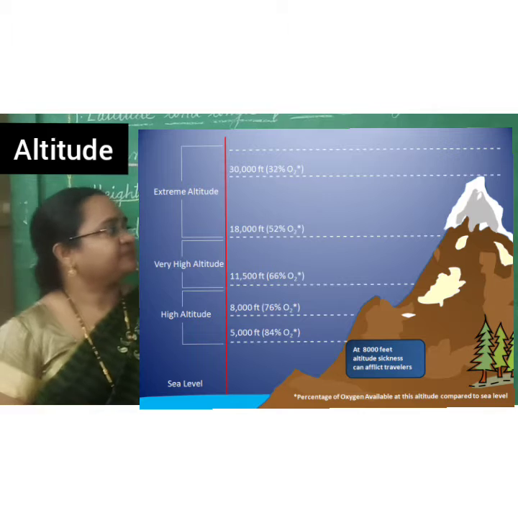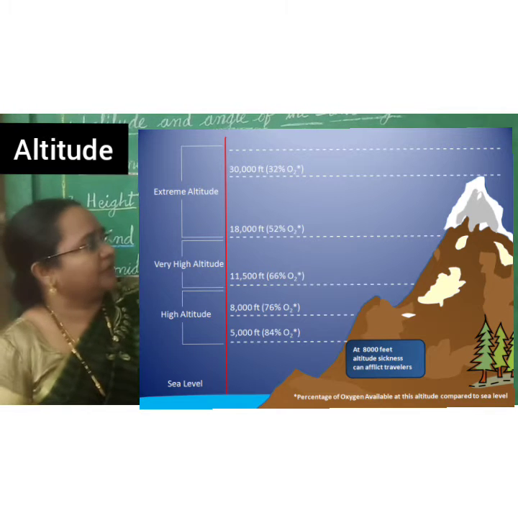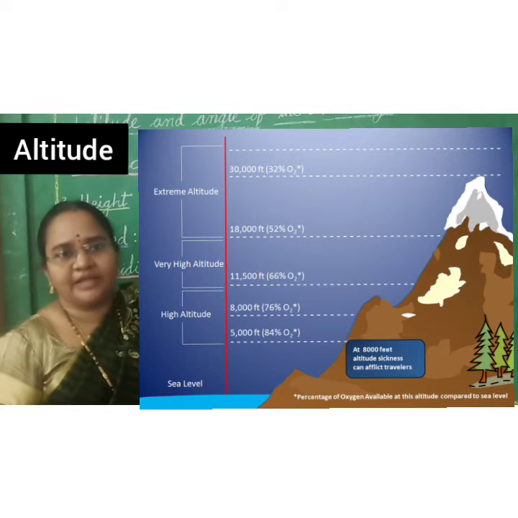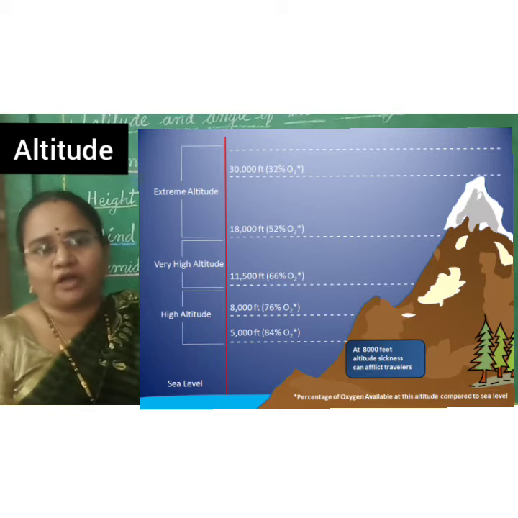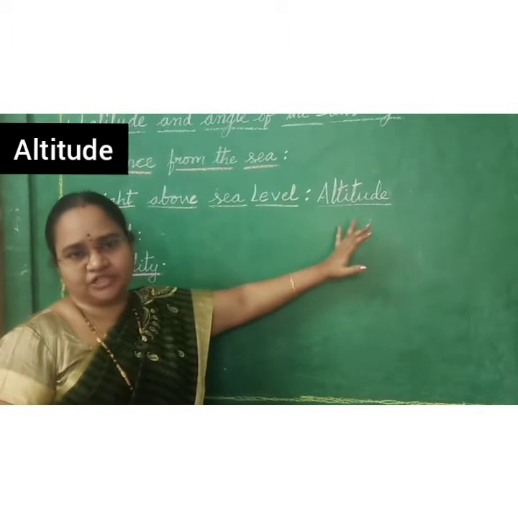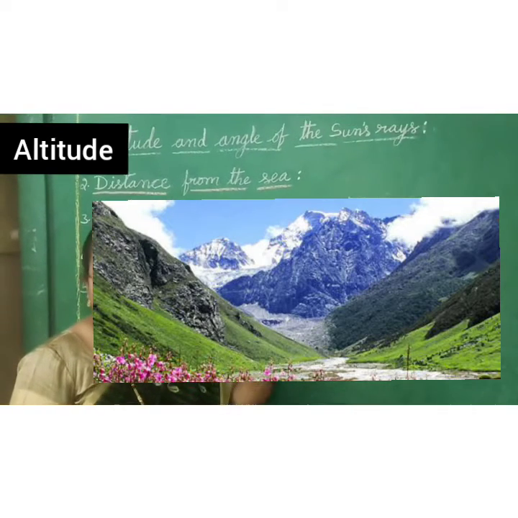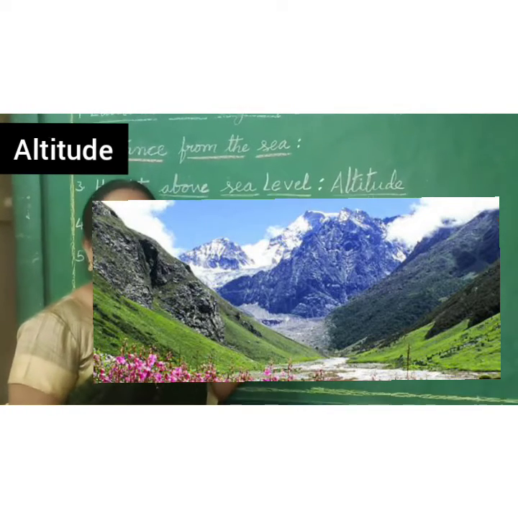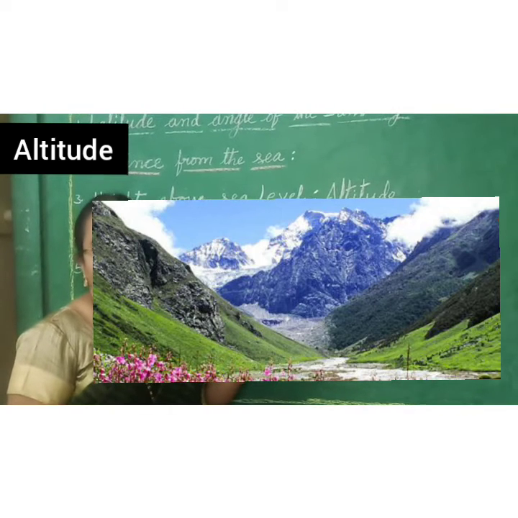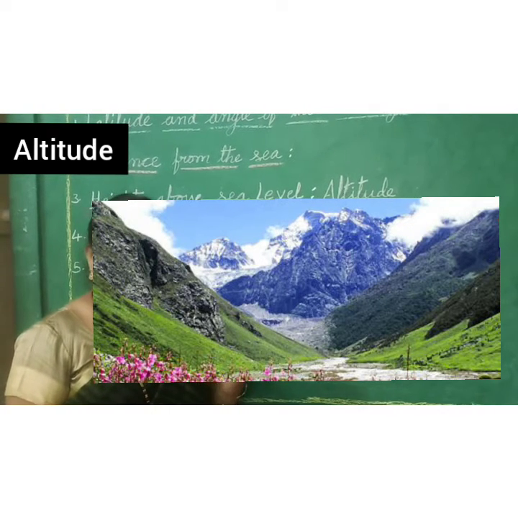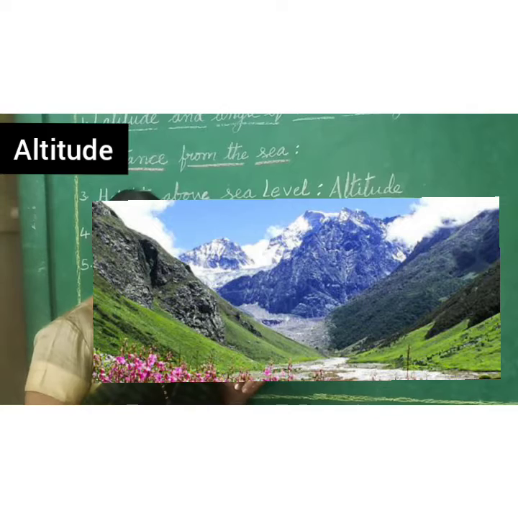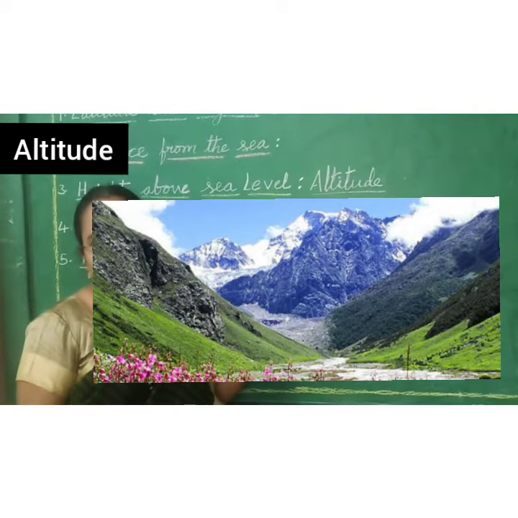Okay, children? Now it is called altitude. It means in mountain areas we won't receive hot sunrises. Okay, children? We won't experience a hot climate. There the weather will be cool. That's why most of the Indians or other country people in summer season like to go to the hill stations, because in hill stations the climate will be cool.